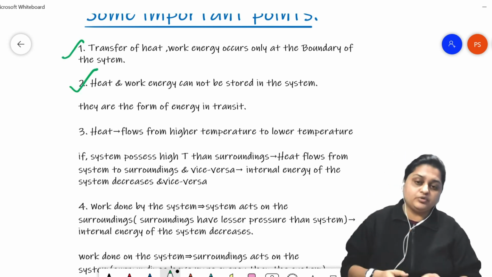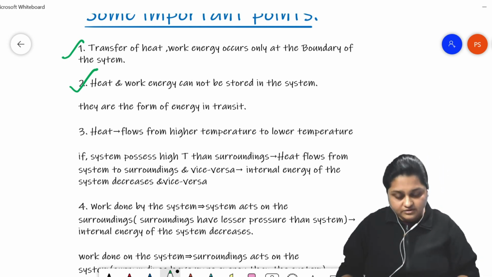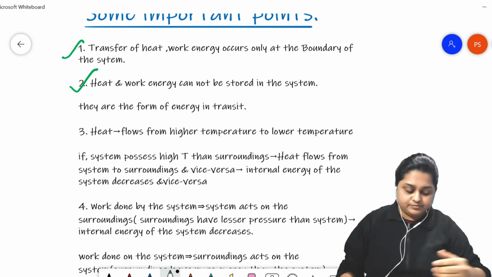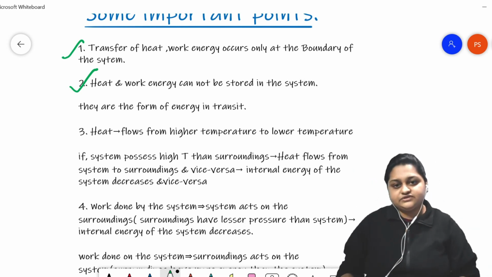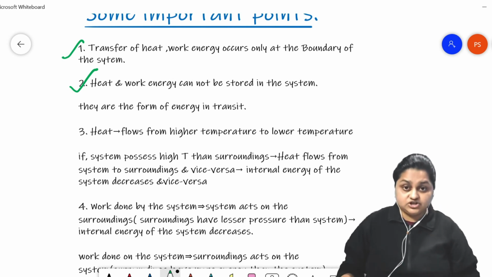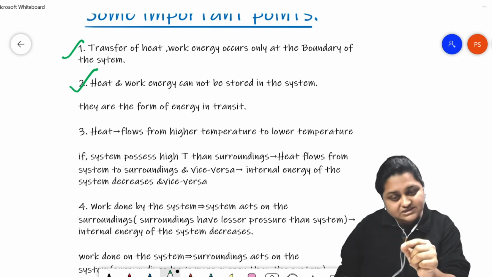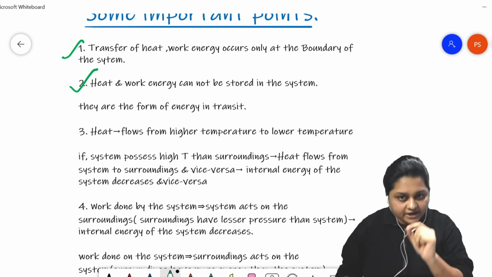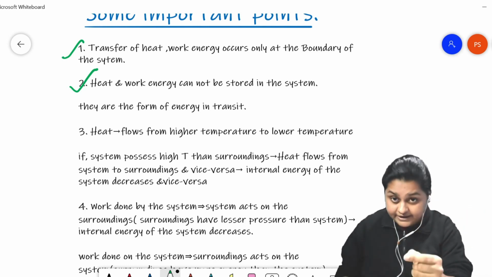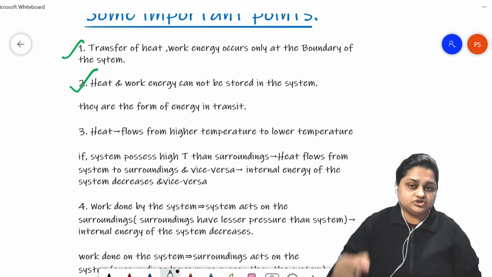Now the third point is that heat energy always flows from the higher temperature region to the lower temperature region. Supposing the system is at a higher temperature compared to its surroundings, in that case the system will transfer its energy from the system to the surroundings in the form of heat energy, and as a result the internal energy of the system will decrease.